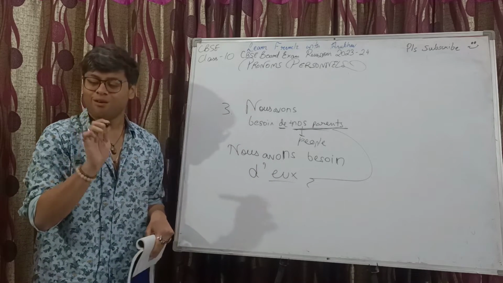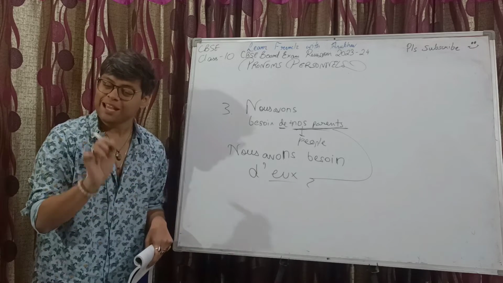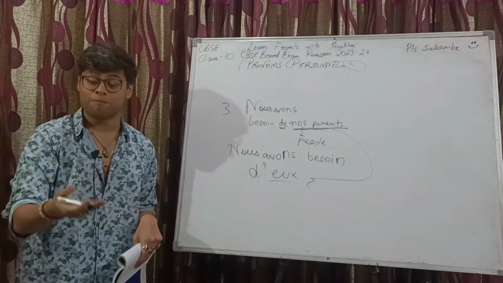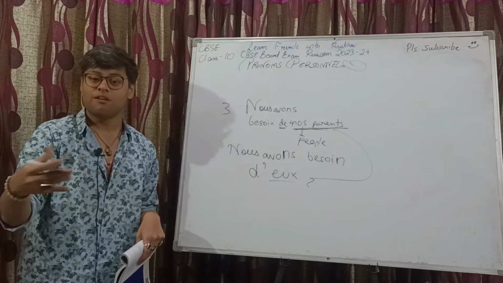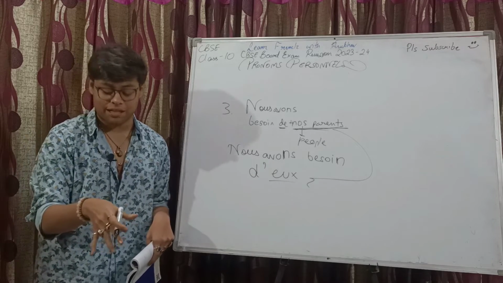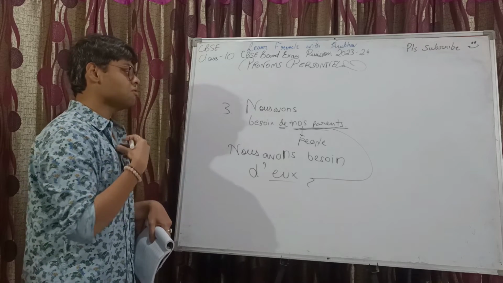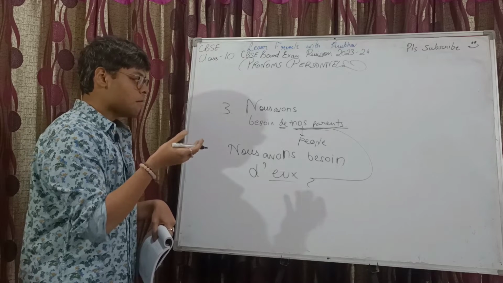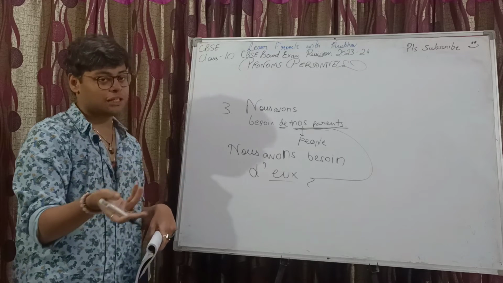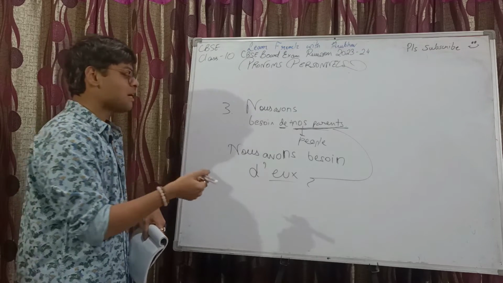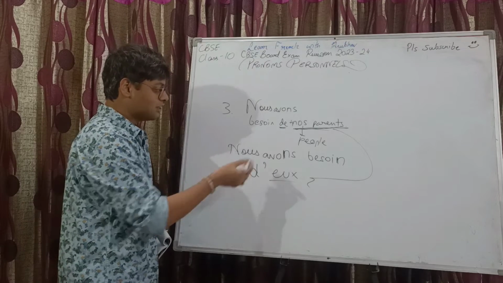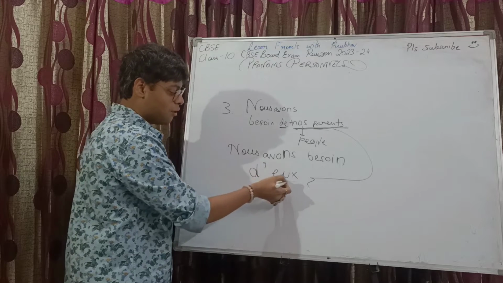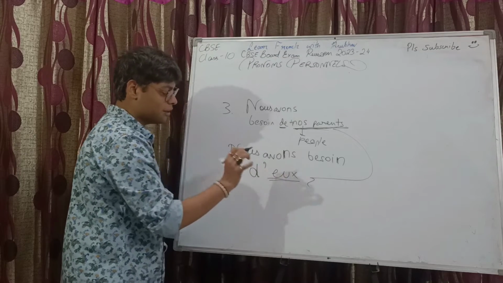However, "en" replaces a person only in one scenario, when there's some quantity mentioned, as in 3 people, 4 people, like that. Some number is associated with them. In that case, you can use "en", it's fine. But otherwise, no, you cannot. In such a scenario, it will be "de" or "d'" depending on whether it begins with a vowel or not, and then simply the pronom tonique.